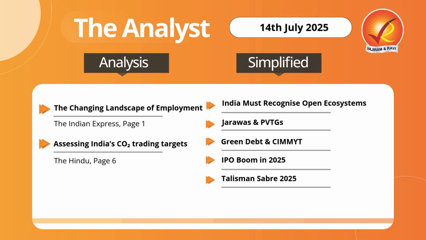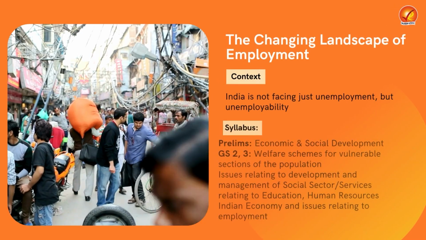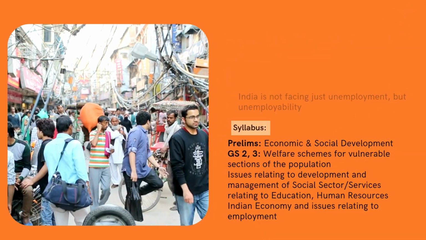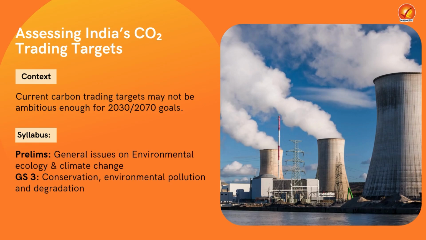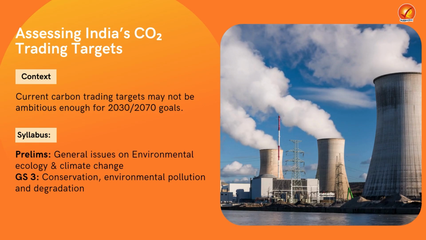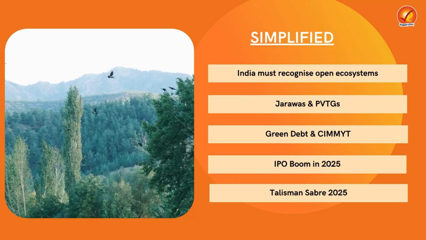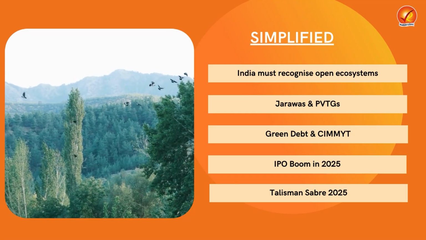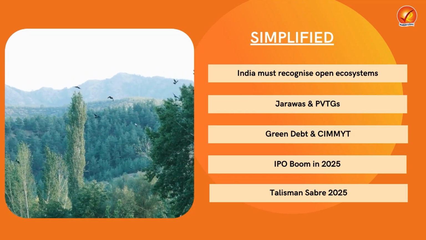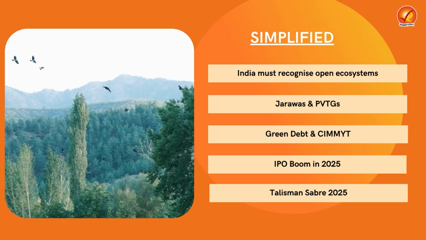and UPSC focus. It's July 14th, 2025, and today's edition brings two high impact analysis topics for Mains 2025. First, we begin with the changing landscape of employment in the country. Then, we assess India's carbon trading targets and our global climate commitments. Next, in the simplified section for Prelims 2026, we shall be covering a wide range of topics that are extremely crucial for your prelims examination.